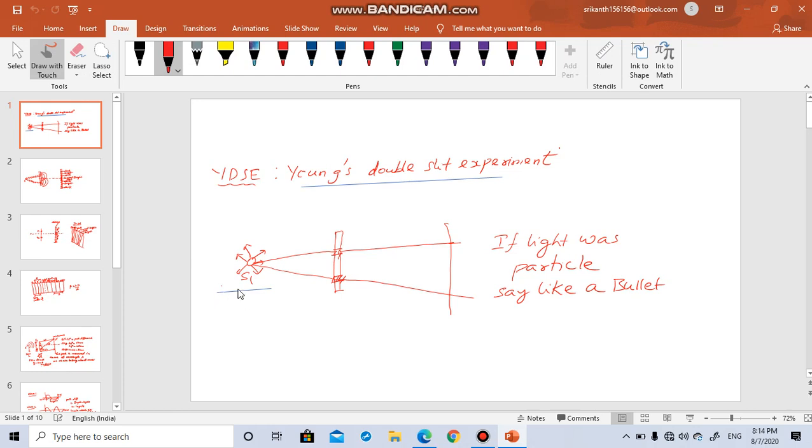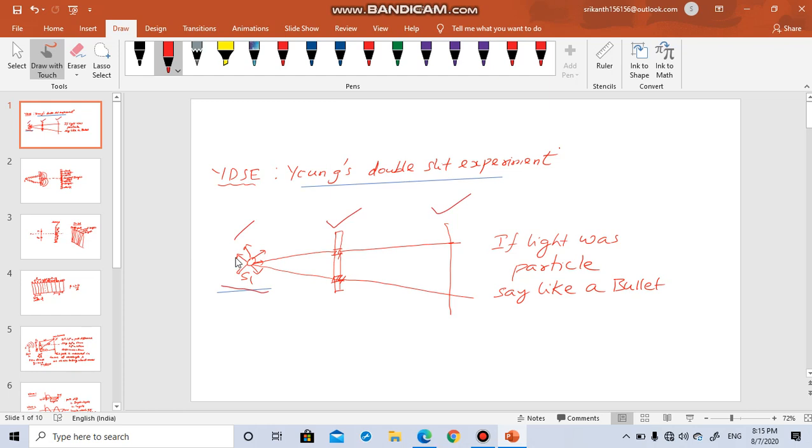Let us say there is a source which is emitting light. In front of that, I put a screen 1, and this is my screen 2. The source will emit light in all directions. Let us say this light was like a bullet.